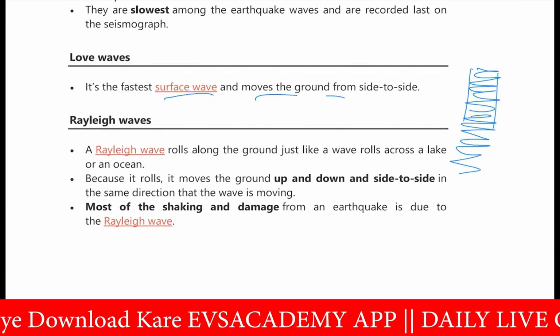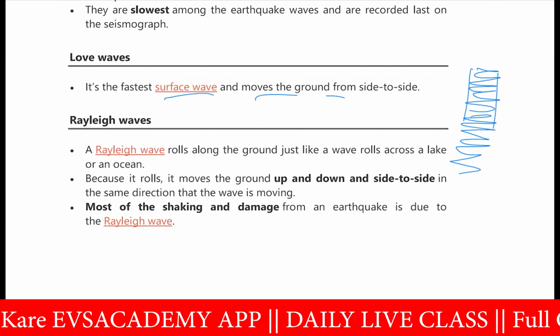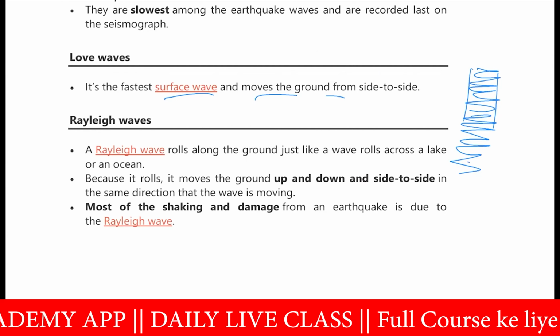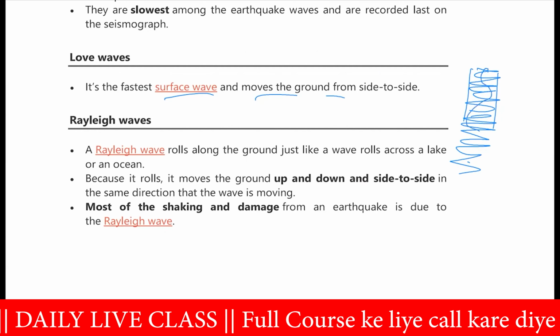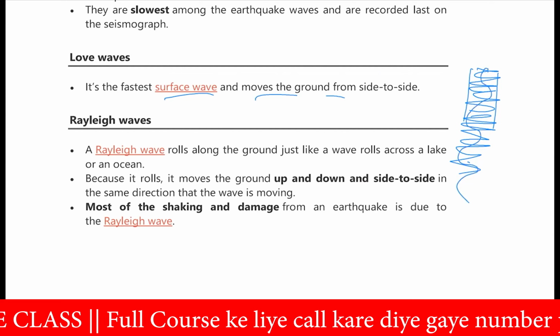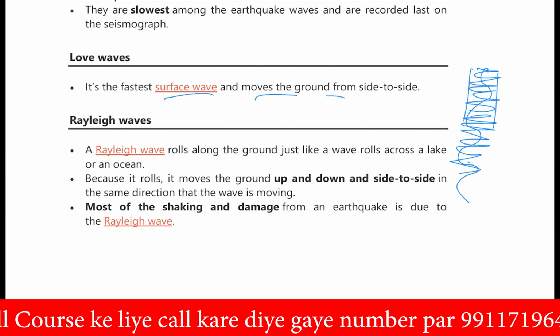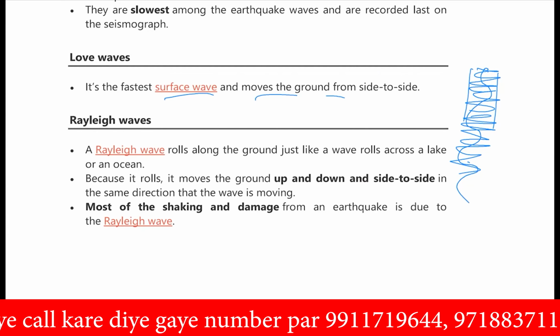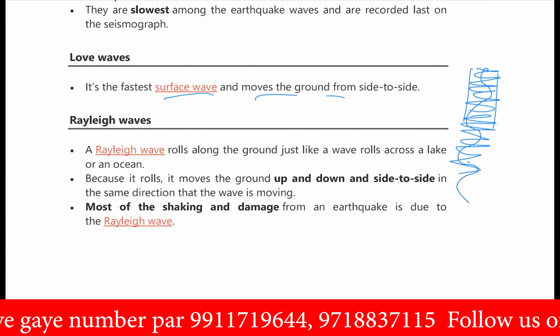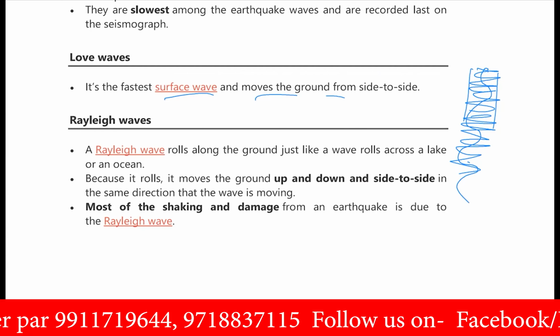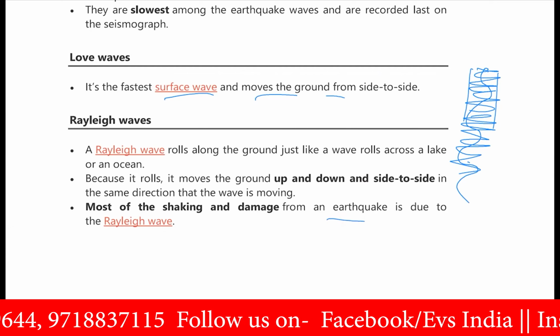Then we have the Rayleigh waves. Rayleigh waves roll along the ground just like a wave rolls. There will be up and down movement on the surface of the earth like this, and side to side in the same direction that the wave is moving. So up and down as well as side to side movement. Most of the shaking and damage from the earthquake is due to the Rayleigh wave.